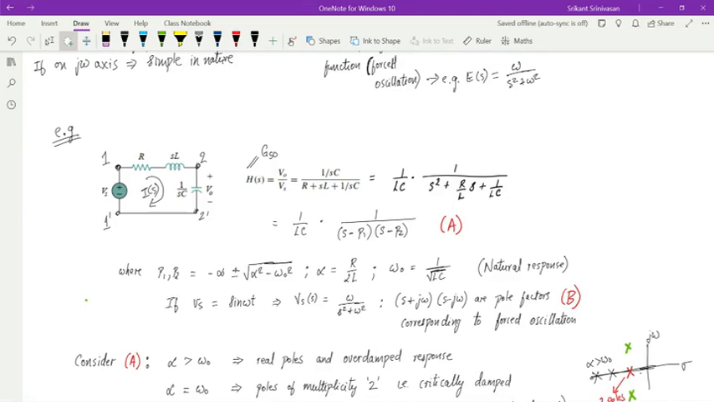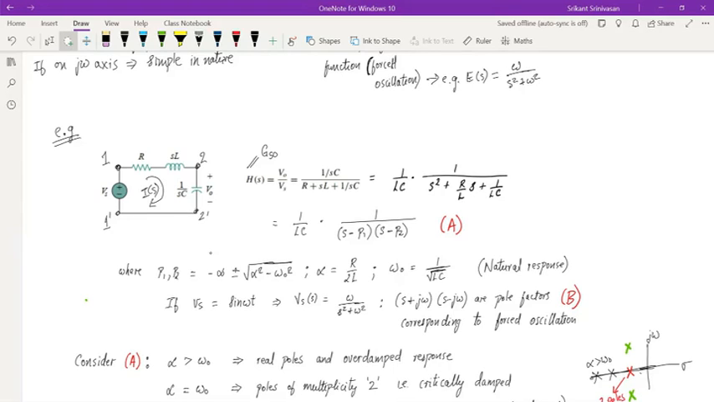So if I want to find the transfer function, that means I want to find out the ratio of V0 by Vs. Then I write it as 1 by SC divided by R plus SL plus 1 by SC. I mean, this is simple algebra. Okay, we have already gone through this.